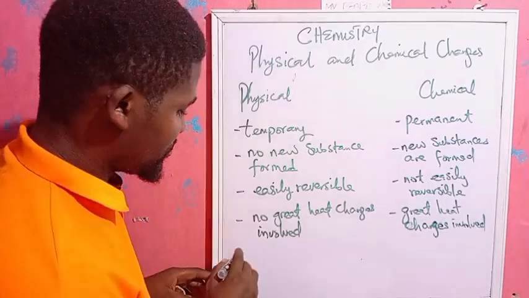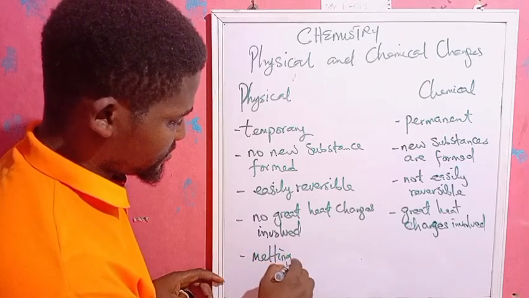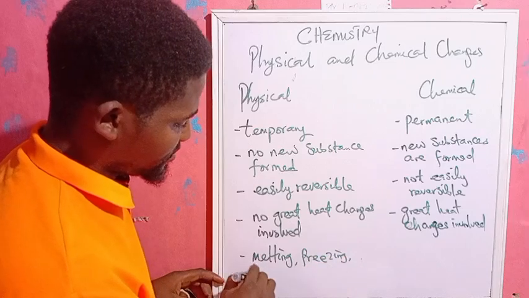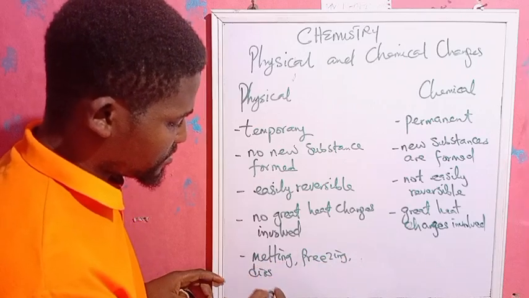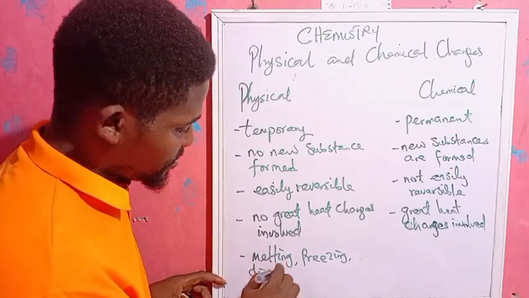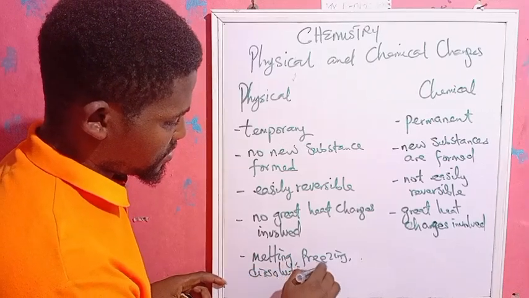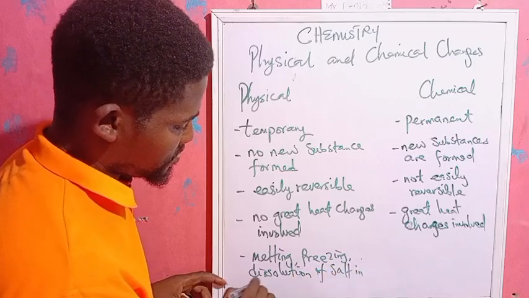I've mentioned examples before. We have melting, we have freezing, freezing of ice cream, melting of ice. You understand? Dissolution of salts, common salts in water.